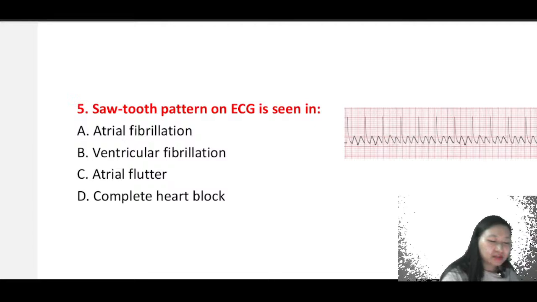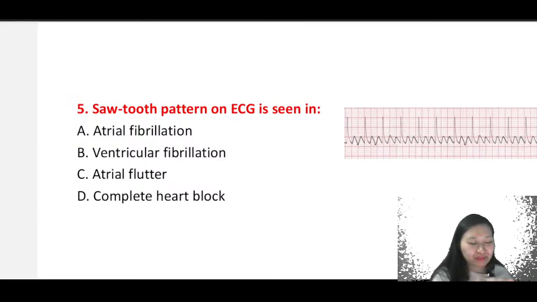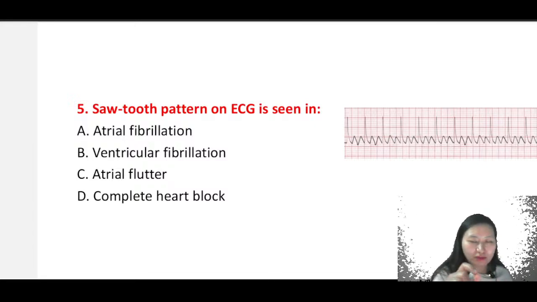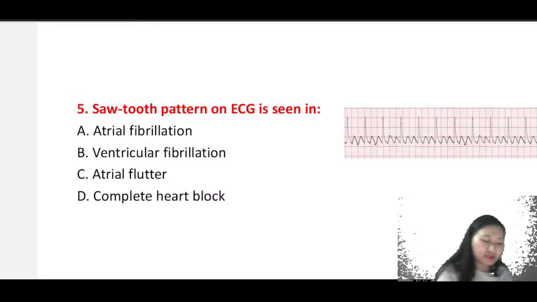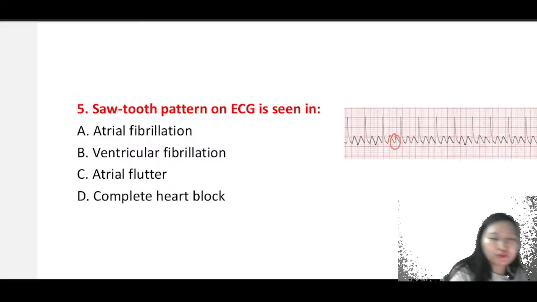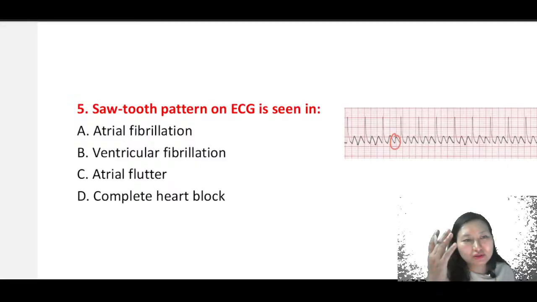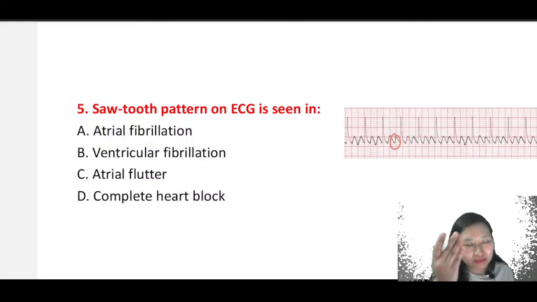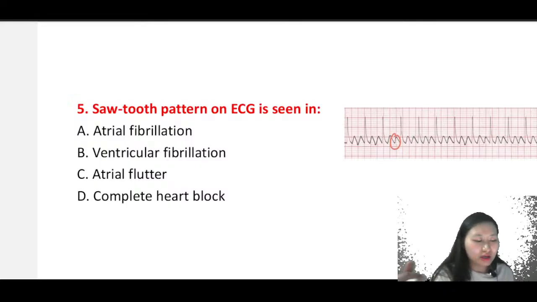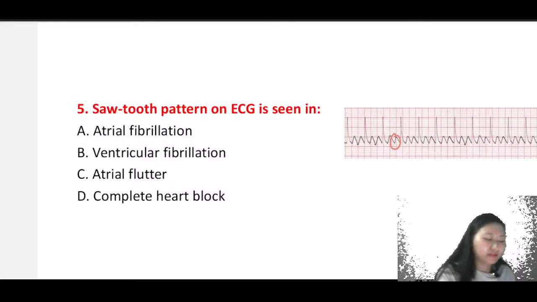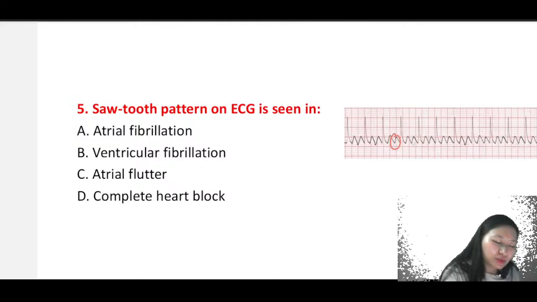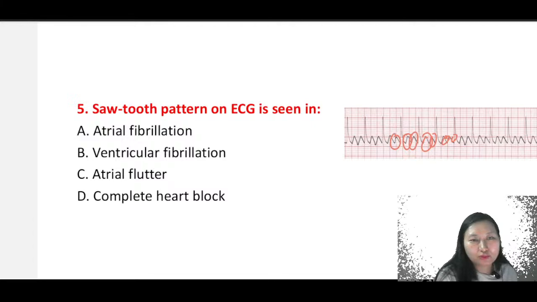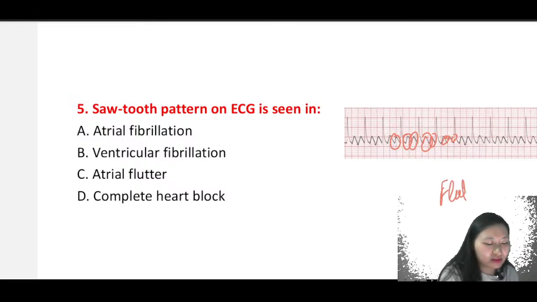Since I've already explained to you the conduction system from the SA node to the AV node, we're talking about these waves. The P wave was because of the electrical impulse from the SA node coming down to the AV node. What we are noticing is the contraction of the atria that's taking place. So here we can see that there are multiple P waves present, or we can say flutter waves. These are flutter waves.